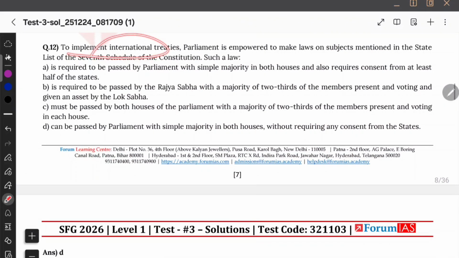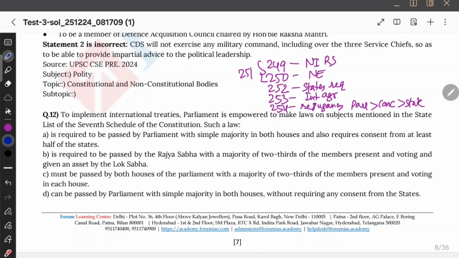Now, in the implementation, what is the majority that is required? That is the question they are asking. For international treaties, it can be passed by Parliament with a simple majority without even requiring the consent of the state. Now see, upon national interest, Rajya Sabha must pass a resolution with two-thirds of members present and voting. If Rajya Sabha passes such a resolution, then Parliament can amend the state list. For national emergency, state request, international agreements, etc., only a simple majority is required. So remember this. It has a special majority and it has a simple majority.